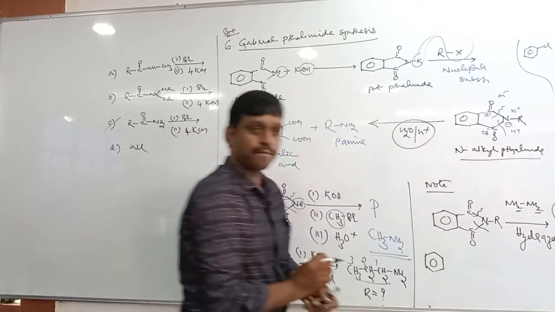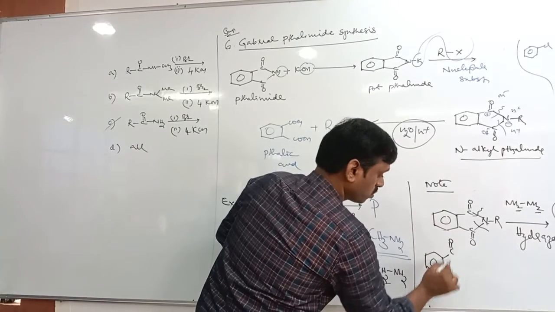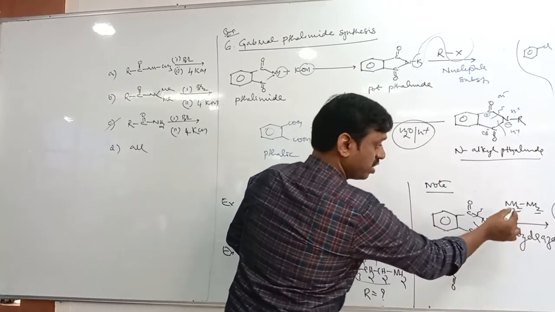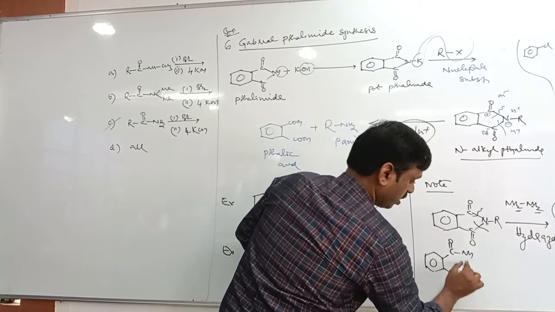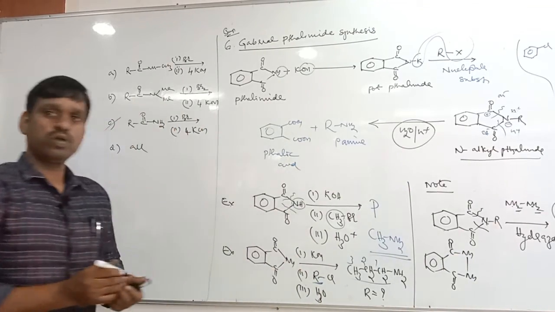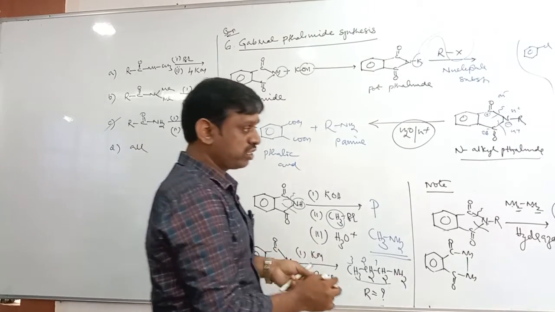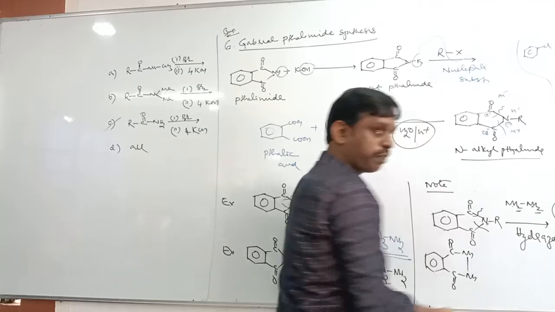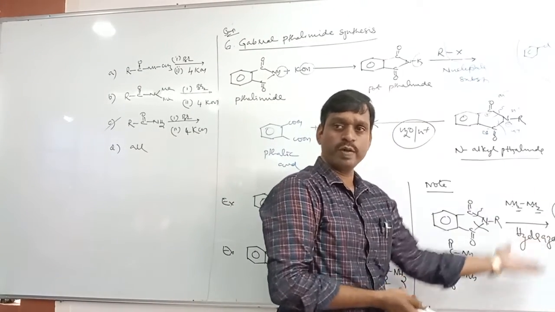This is the primary amine. What is left here? C=O, C=O, and here NH, NH. This is one more byproduct that will form. This is called hydrazinolysis, but you can prepare the amine. Our purpose is served because we want to prepare primary amine.